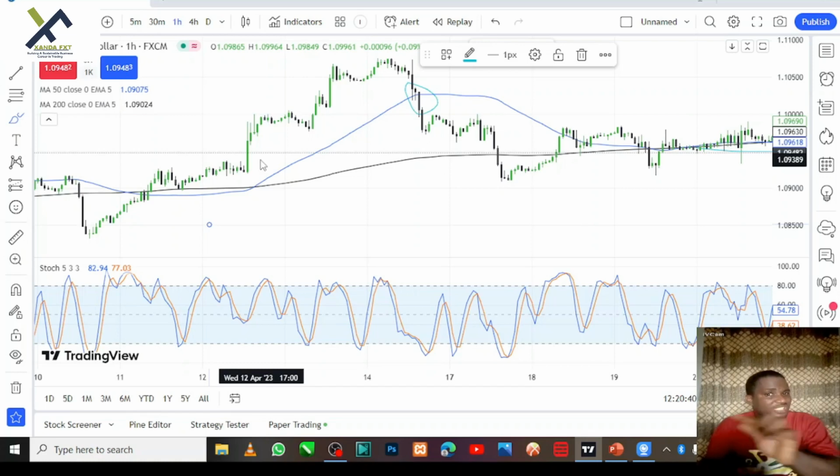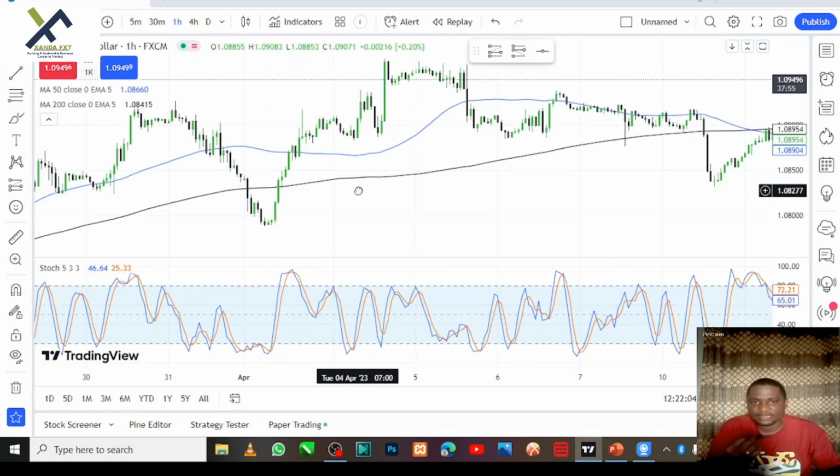In the case of crossing downward, then the two confirmation must be below the moving average. In the case of crossing upward, the two confirmation must be above the moving average. Once the two confirmation are above the moving average, sometimes the tail can touch the moving average, okay? But the two body of the confirmation candle will not touch the moving average, but the tail can touch the moving average. Once you see such confirmation, two confirmation like that, enter your trade in the next one and take your profit. Okay, look at it here.